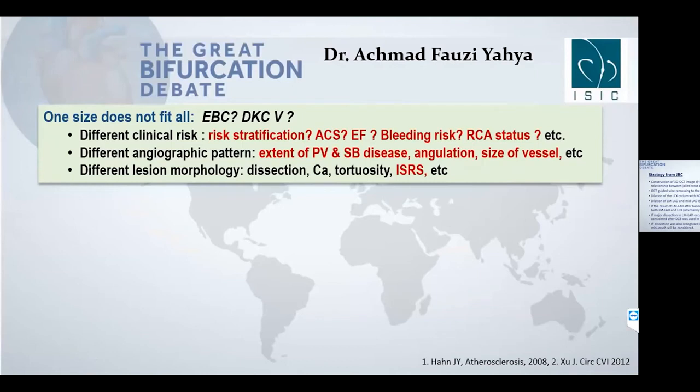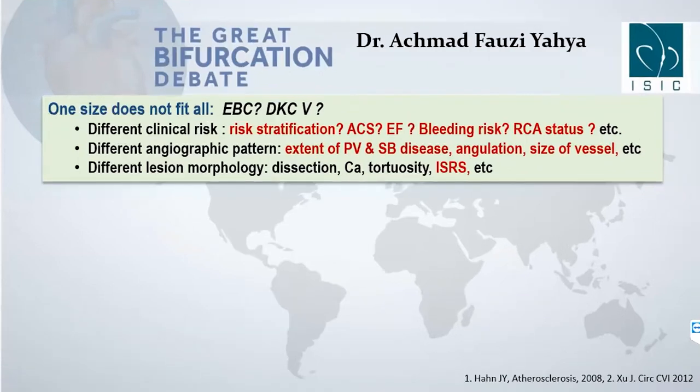This is just a very simple thought of mine. We all know that we can follow many recommendations and clinical studies, and also the results of EBC as well as DK class 5. I would applaud Dr. Fauzi for explaining the patient in much detail, because we know that one size doesn't fit all.